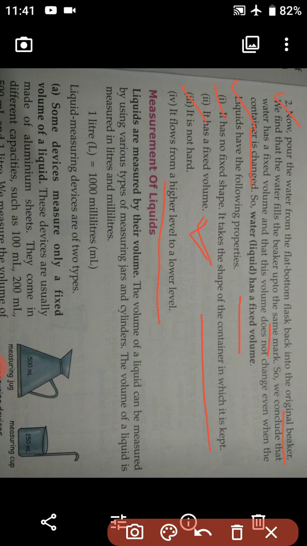So water has all these four properties, which are very essential and necessary to understand. I hope it is clear to you till here.